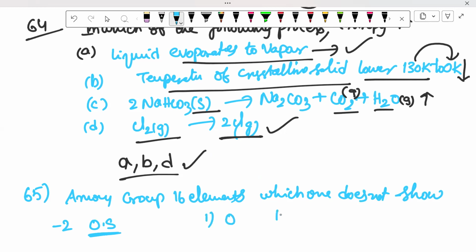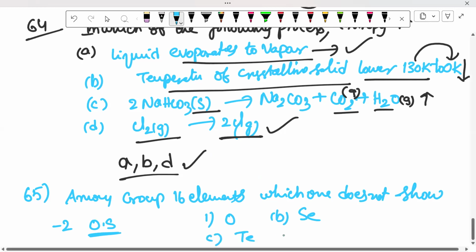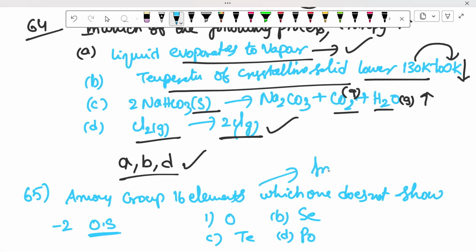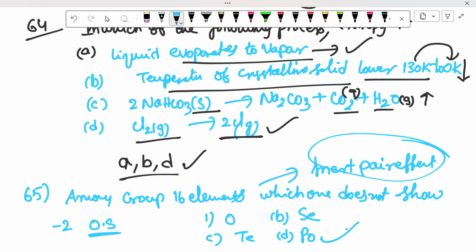Option 1 oxygen, option B selenium, option C tellurium, option D polonium. Most important question in all, many times we have informed about the inert pair effect. Polonium cannot show that one. Then the fourth option is correct.